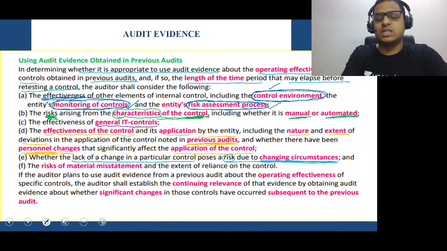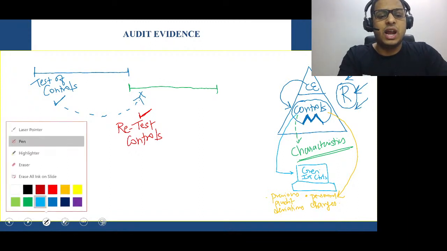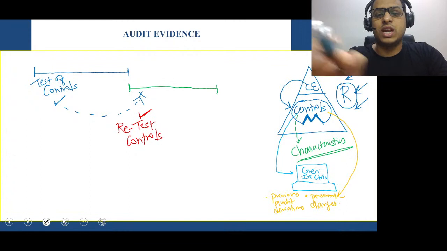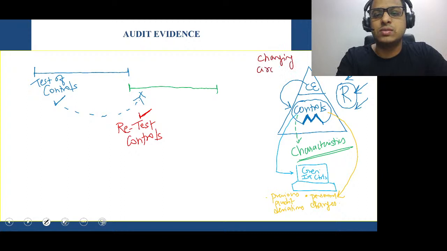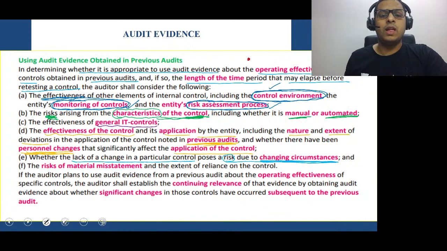So you understand there is a risk due to what? Changing circumstances. Very simple. Regarding the entity I'm writing here, the entity's risk can increase because the entity will now react to what? Changing circumstances, changing situations. Okay. Let's look at the next one.